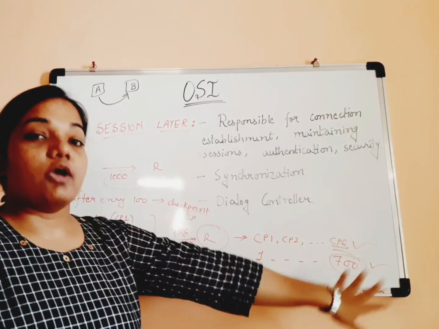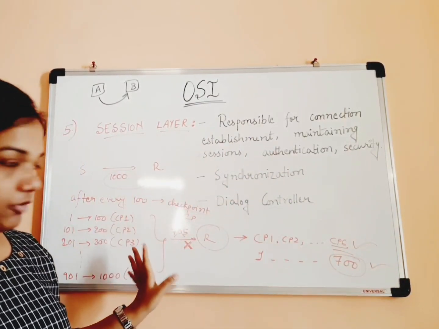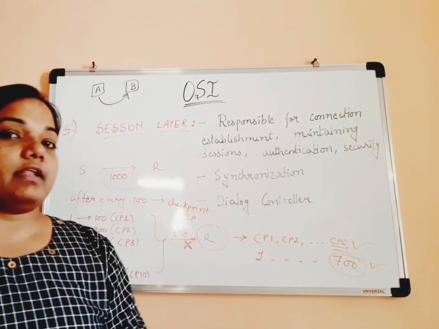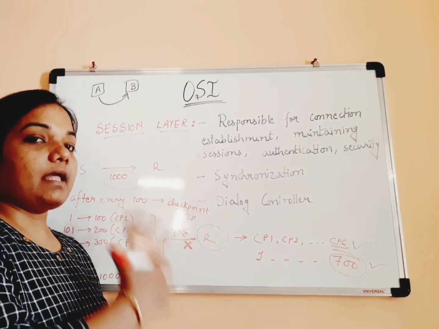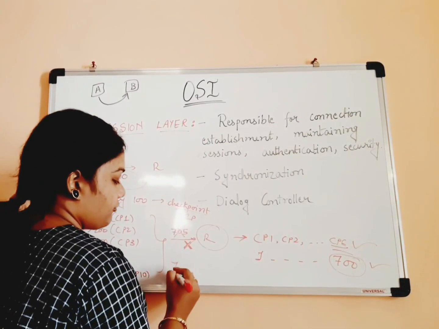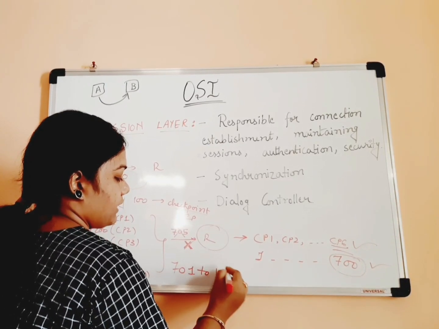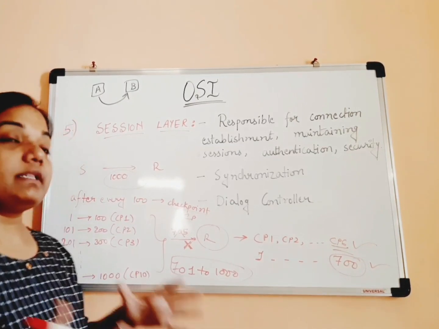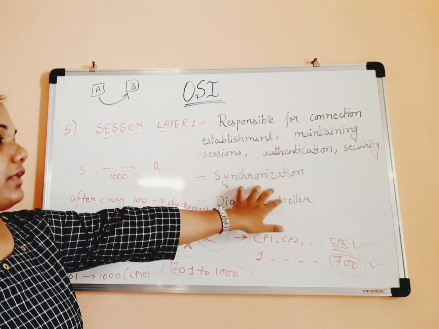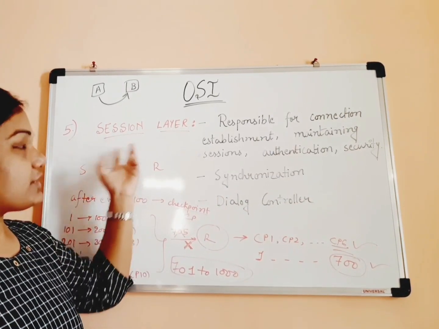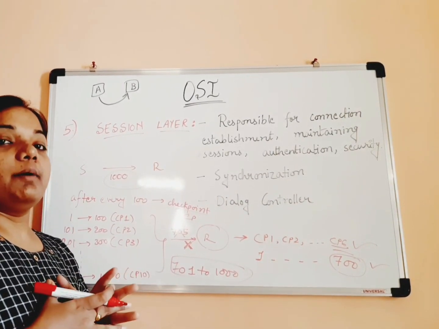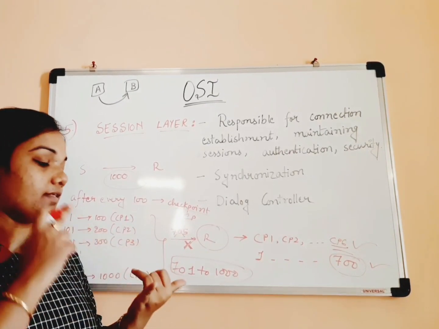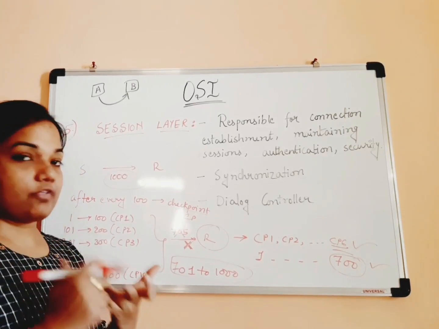The sender will be informed that checkpoint 6 is there. That means 700 pages are already received properly, and there is no need to send them again. You just resend from 701 to 1000. Only resend this much data. Got it? In this kind of scenario, with the help of synchronization and checkpoints, the session layer ensures that a lot of data is not retransmitted unnecessarily. So this will save time, cost, and bandwidth.